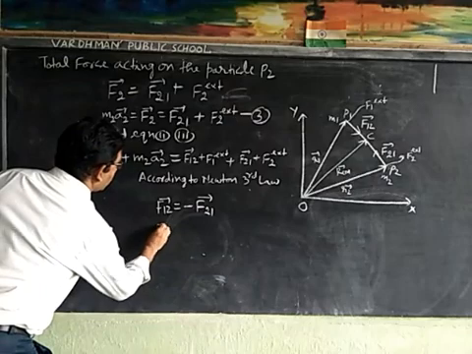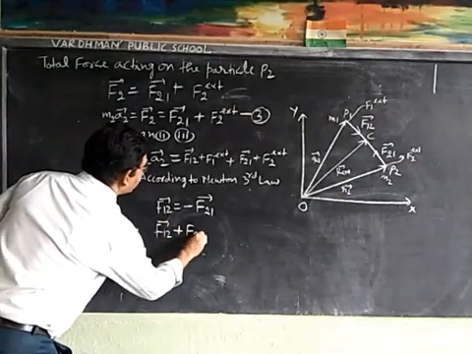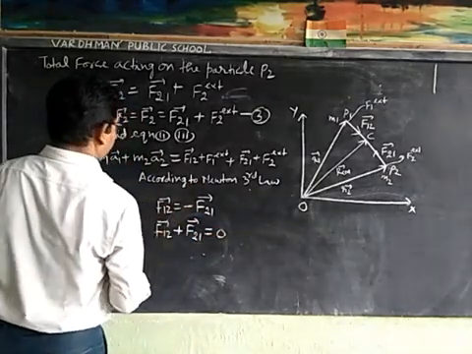This is written as F12 plus F21 is equal to 0.